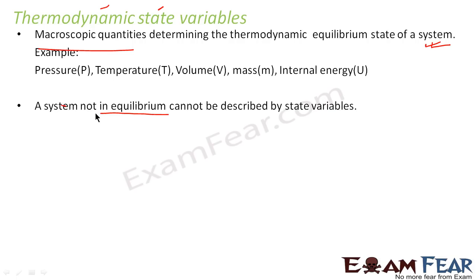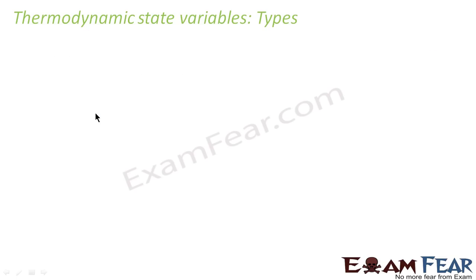So these thermodynamic state variables are often known as just state variables. These state variables determine the thermodynamic equilibrium state of a system. They are macroscopic quantities. Their common examples are pressure, volume, temperature. Now there are various types of thermodynamic state variables. Basically there are two types of thermodynamic state variables.